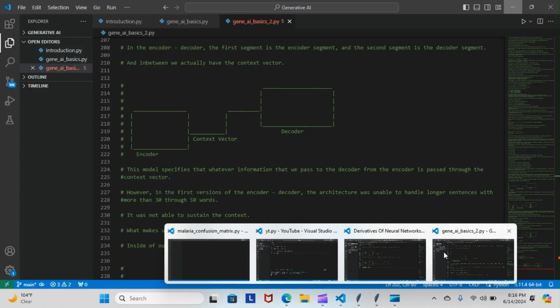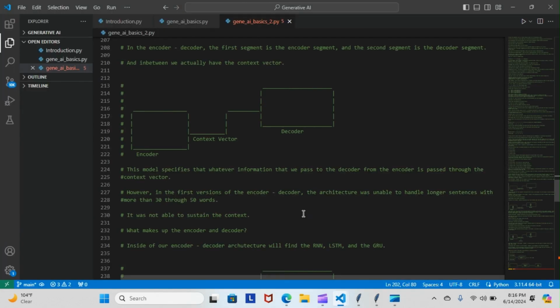Last night, if you recall, the last concept we went over was the encoder decoder. Today, we're going to pick up where we left off. In the encoder decoder, the first segment is the encoder, and the second segment is the decoder. And in between, we have the context vector. As you can see in this graph I drew, we have the encoder, our context vector, and then our decoder. Our encoder and decoder are connected by the context vector. This model specifies that whatever information we pass to the decoder from the encoder is passed through the context vector. So whatever information is coming from here, going to here, has to pass through here.